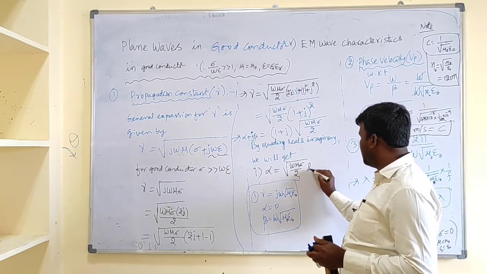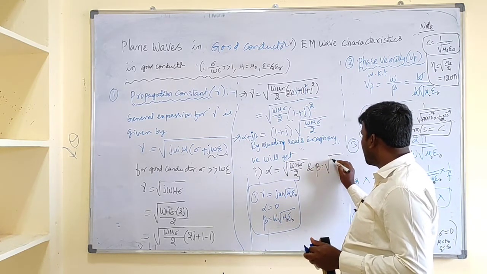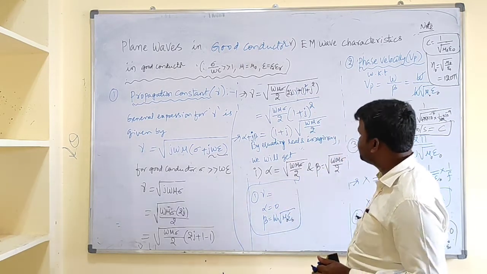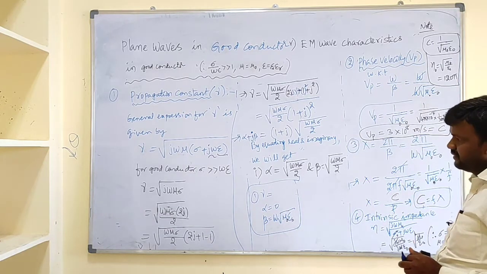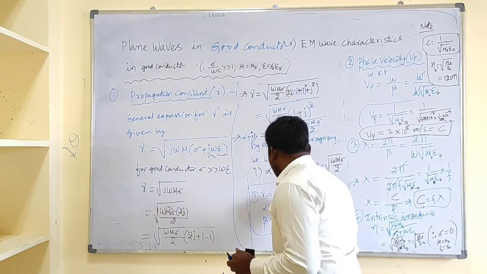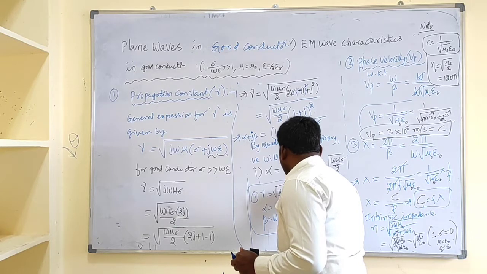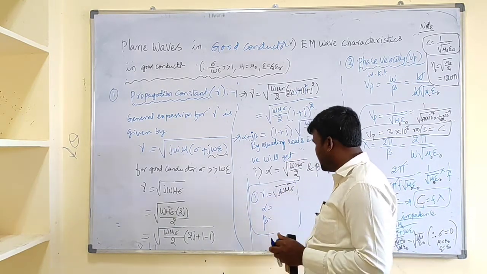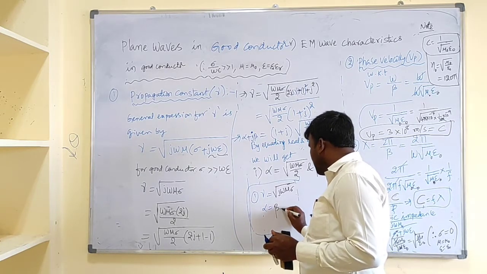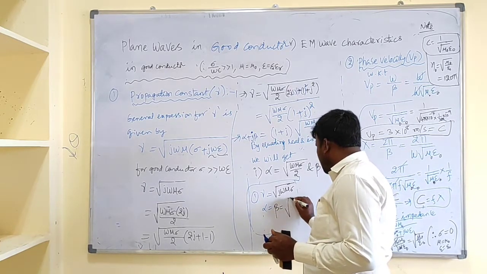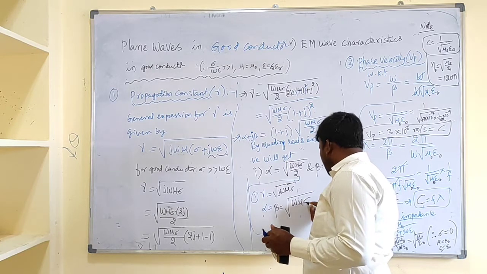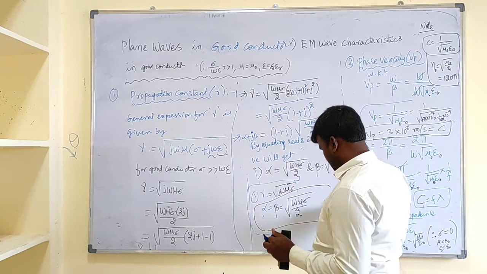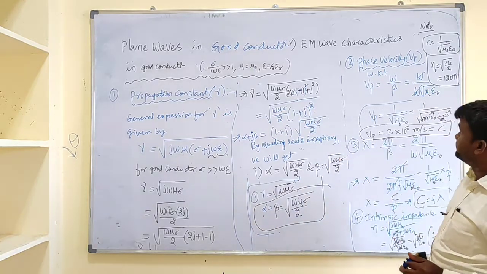So beta is also under root omega mu sigma by 2. So gamma is under root j omega mu sigma, consisting of real and imaginary parts, and alpha and beta are both equal. The expression for alpha and beta in case of a good conductor is alpha equal to beta equal to under root omega mu sigma by 2.